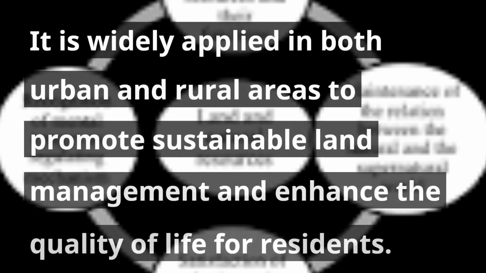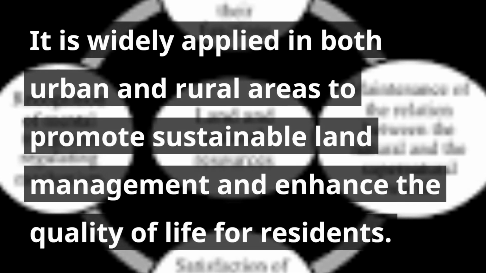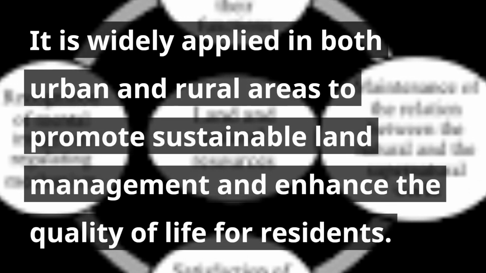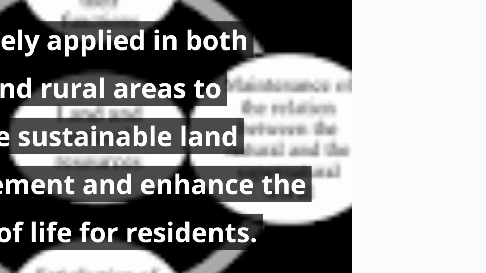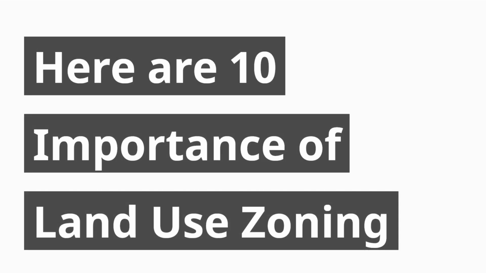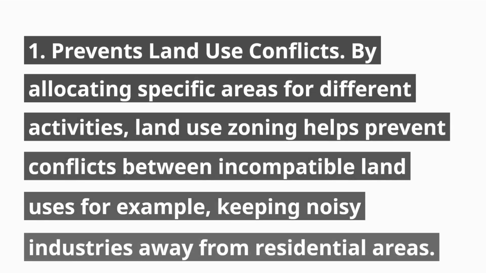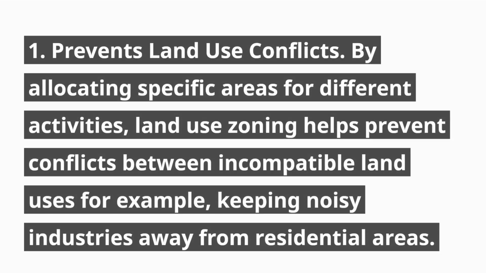It is widely applied in both urban and rural areas to promote sustainable land management and enhance the quality of life for residents. Here are 10 importance of land use zoning. 1. Prevents land use conflicts. By allocating specific areas for different activities, land use zoning helps prevent conflicts between incompatible land uses, for example, keeping noisy industries away from residential areas.